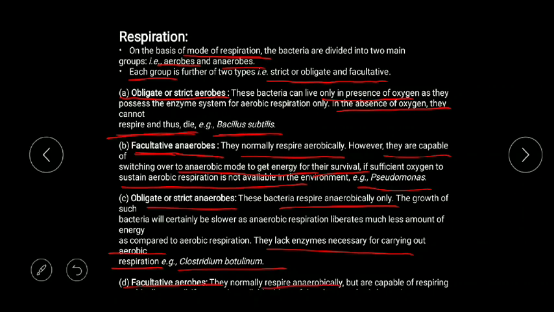And the last one is the facultative aerobe, which normally respires anaerobically but is sometimes capable of respiring aerobically. So facultative aerobe means normally anaerobic, sometimes aerobic. This is the particular mode of respiration, or the different types of respiration, in organisms.